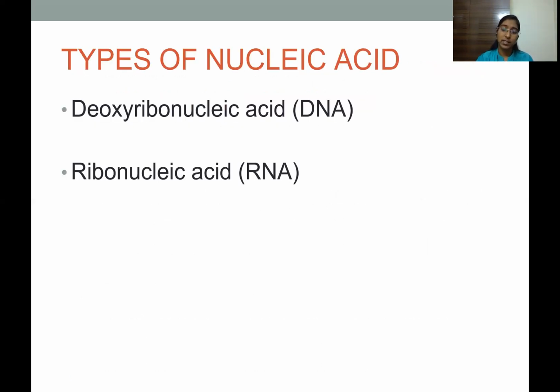The types of nucleic acids, we have seen that there are two types. One is deoxyribonucleic acid, the other is ribonucleic acid. So we'll see the structure of deoxyribonucleic acid and ribonucleic acid along with their functions.